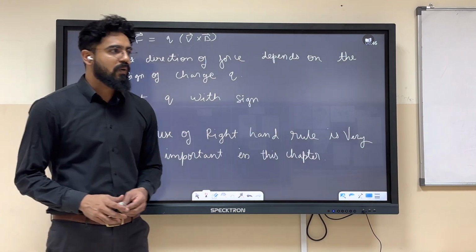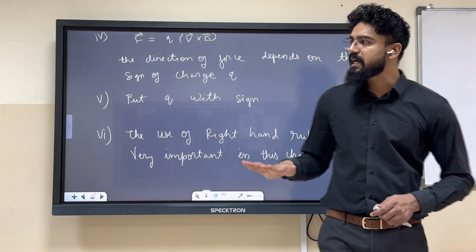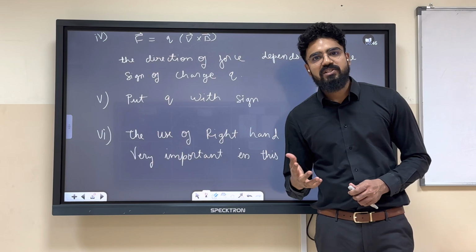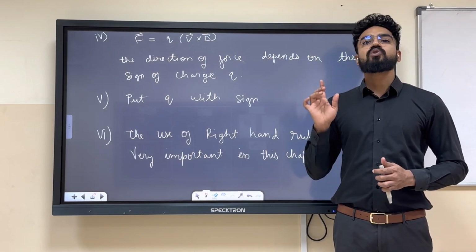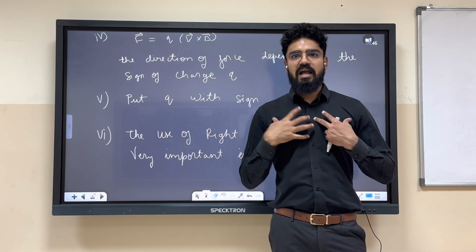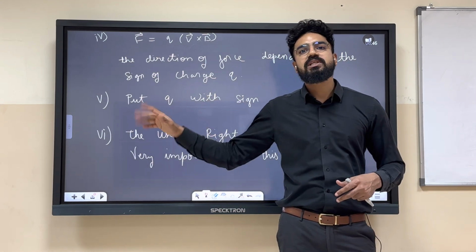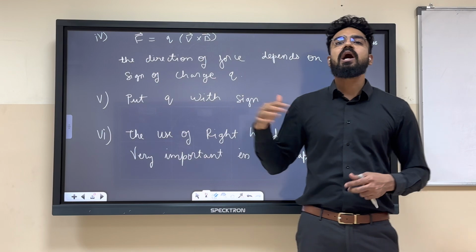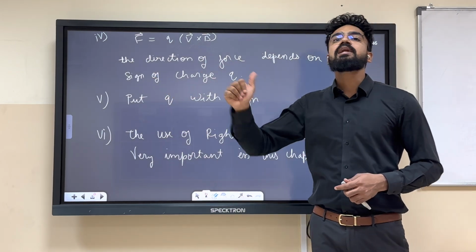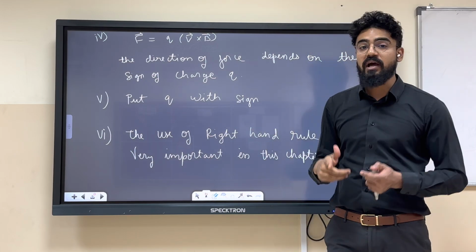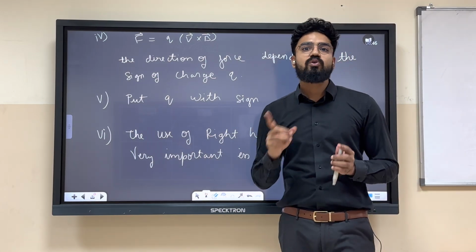So I'm just stopping this lecture right now. In the next lecture, we will learn totally about the right hand thumb rule. Please make sure that whenever I'm doing all these right hand things, you are with me. Whenever I'm doing like this, you should also do like this, and get the direction by yourself. It's very important, otherwise you will be in a great trouble.